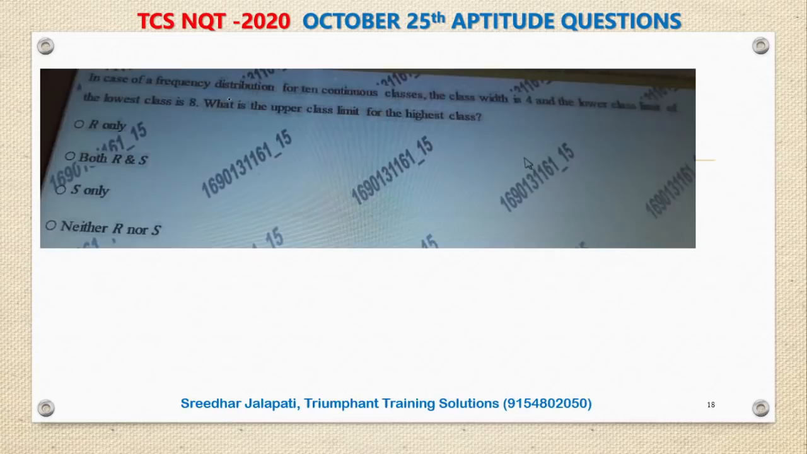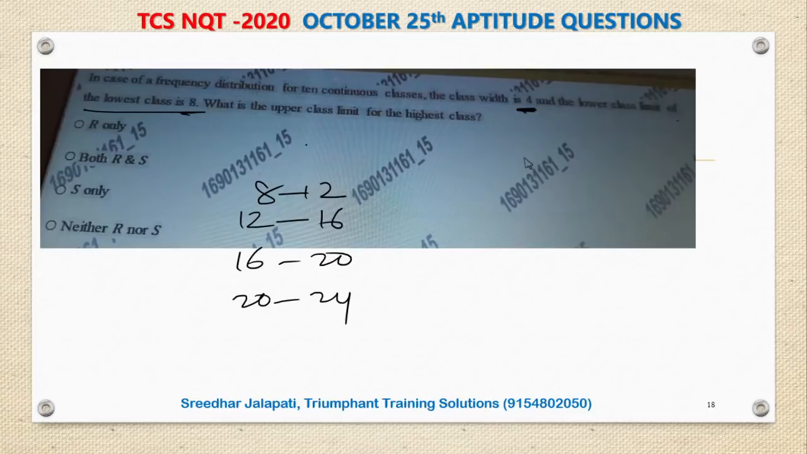In case of frequency distribution for 10 continuous classes, the class width is 4, nothing but class interval is 4, and the lower class limit of lowest class is 8. I hope you understood. Class interval starting with 8 with a width 4. So what could be the first class interval? 8 to 12, next 12 to 16, next 16 to 20, next 20 to 24. So like this, what is the upper class limit of highest class? Total 10 classes will be there. So it should be 10 fours 40 difference, so highest class should be 48.